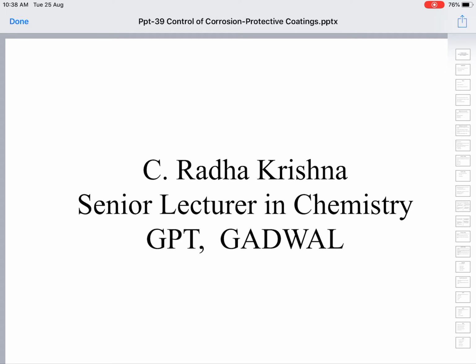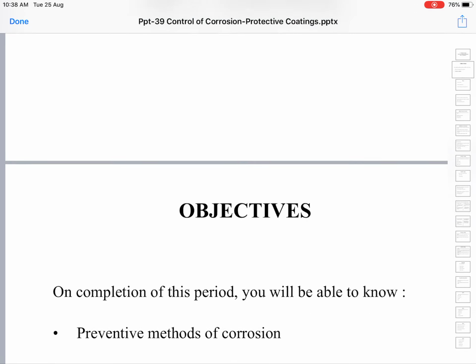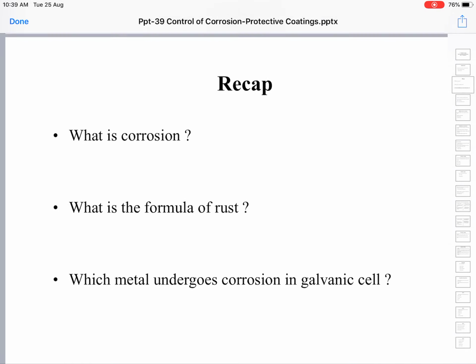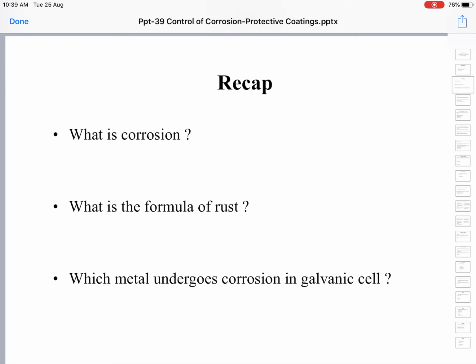So in this class, let us see the preventive methods of corrosion, especially the use of protective coatings. In the previous classes, to recapitulate, we have learned what is corrosion. Corrosion is the slow and gradual disintegration of the metal due to the effect of surrounding environment. That is called corrosion.